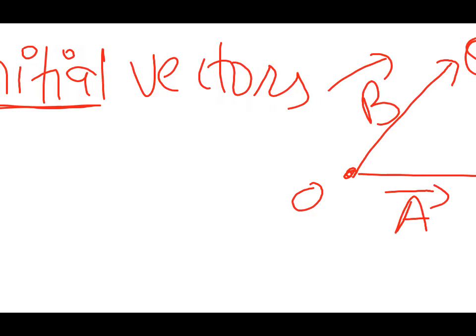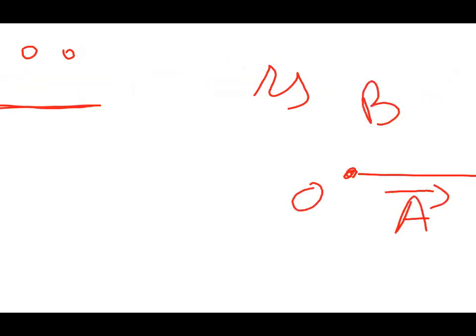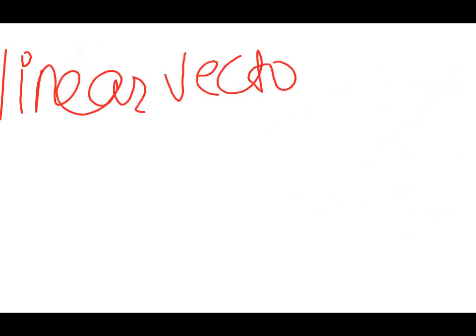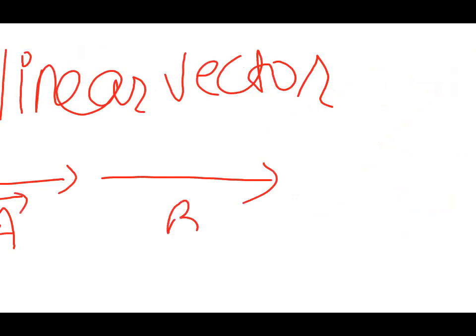Next are collinear vectors. This you have done in your maths. Collinear vectors means they are acting along the same straight line, right? For example, let me write the name, collinear vectors. Suppose I draw here the vector A, here this is my vector B. As you can see, children, their direction is same. Their direction is along the same parallel line. Their magnitude may be equal or may not be equal.